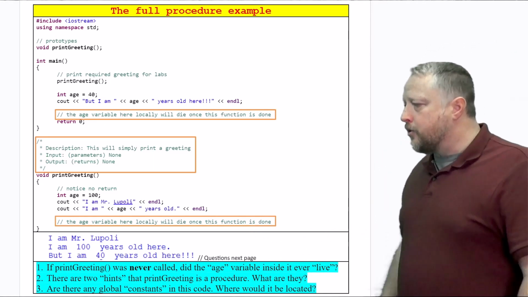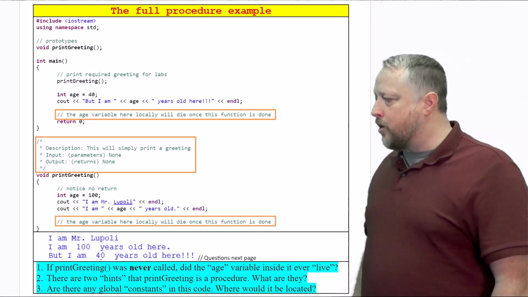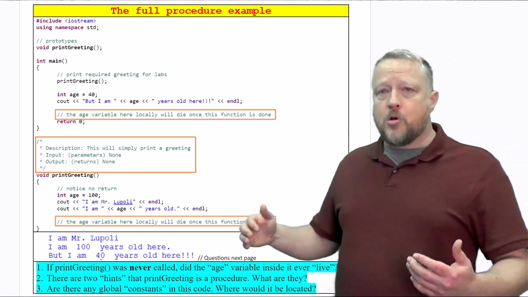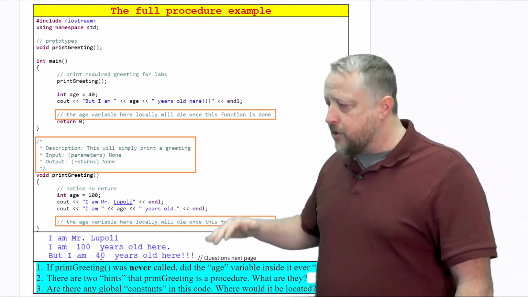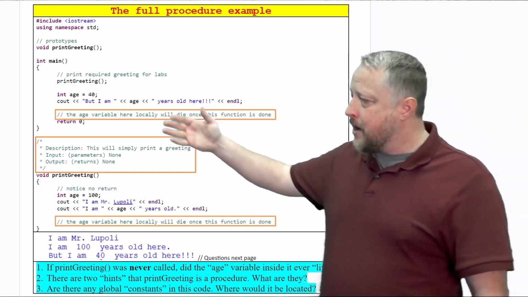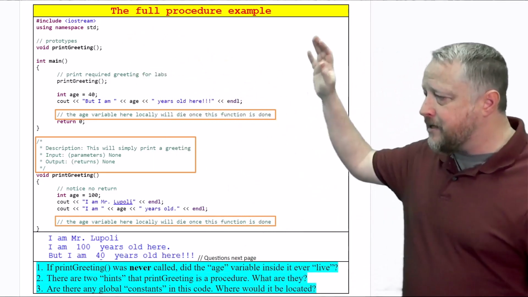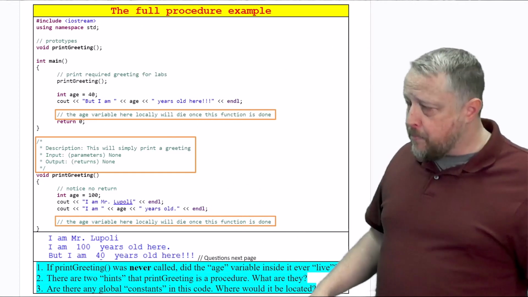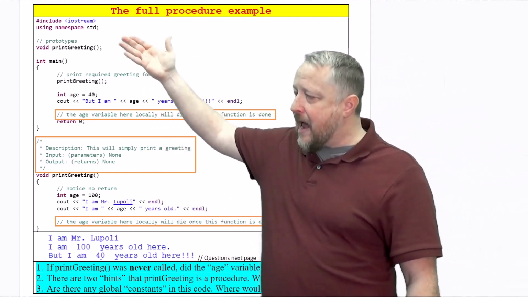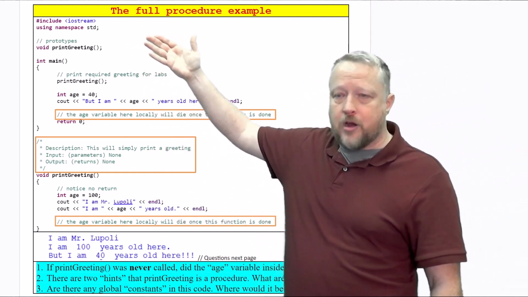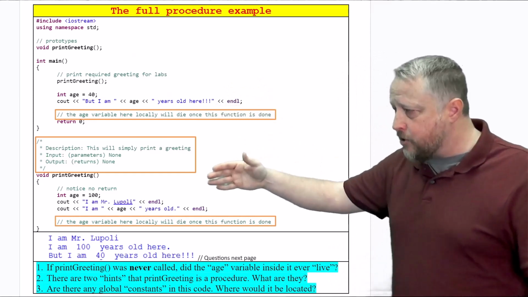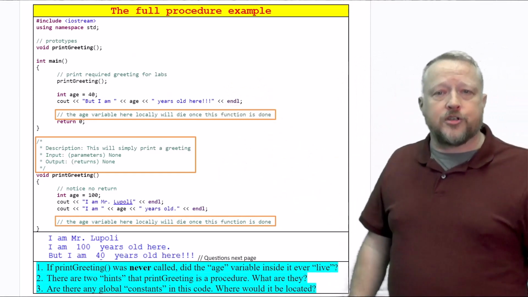Last one. Are there any global constants in this code, and where would they be placed? Remember, global constants are values that we would end up using in many spots of the program. They would be placed towards the top here. This program didn't need it at all. But if it did, we would still have the overall setup for the global constant here, and then you may see it used in a couple spots in other functions after that.